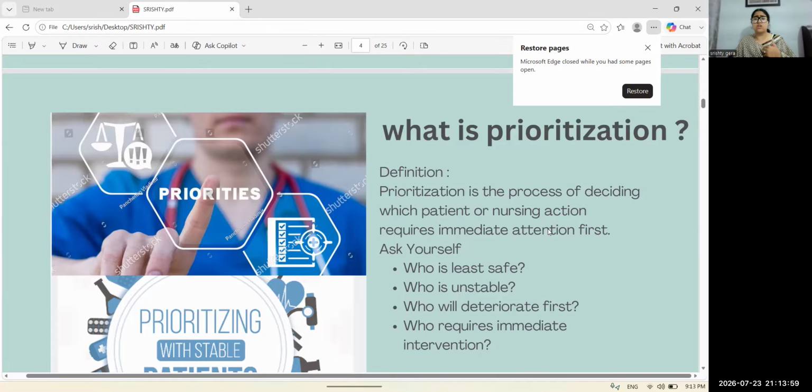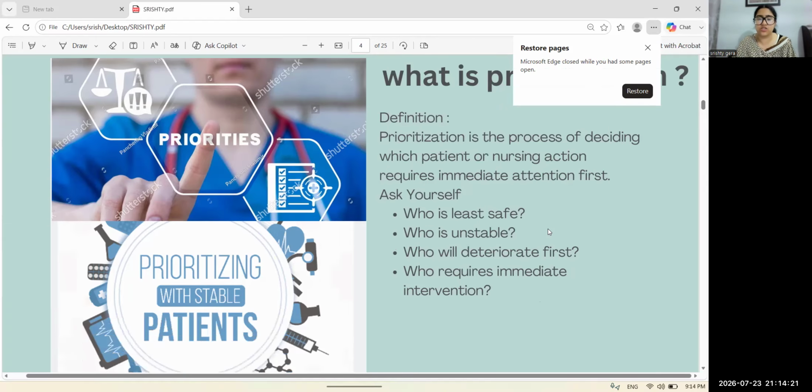Okay, in a scenario, you will get four patients, all with critical conditions, and you need to select the one who needs our attention first, who needs the nurse's attention first. Okay, so this is called prioritization.